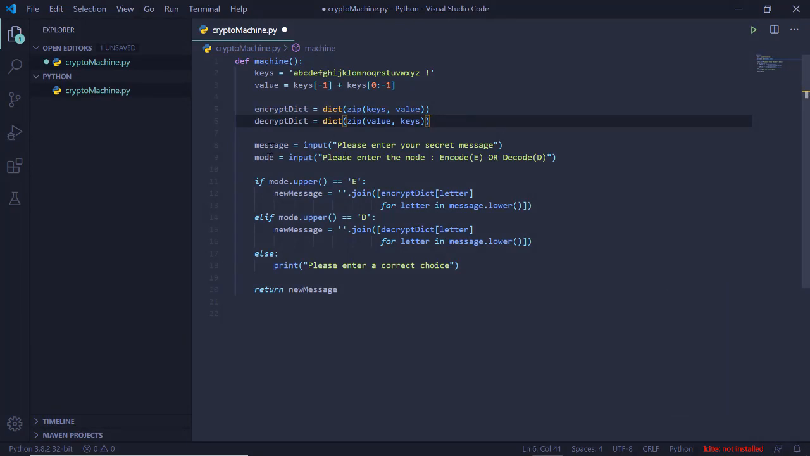Then we are asking the user for the input, the message and the mode. If the mode is encryption, then we will create a list in which we will run a dictionary comprehension.